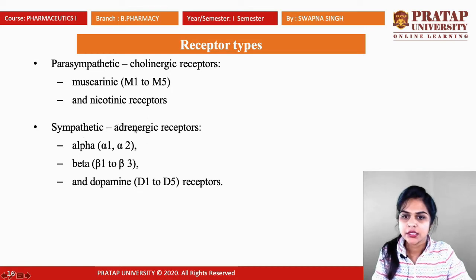The adrenergic system contains adrenergic receptors. There are 3 kinds of adrenergic receptors: alpha, beta and dopamine. Alpha is further classified into alpha 1 and alpha 2. Beta into beta 1, beta 2 and beta 3, and dopamine has D1, D2, D3, D4 and D5 receptors.